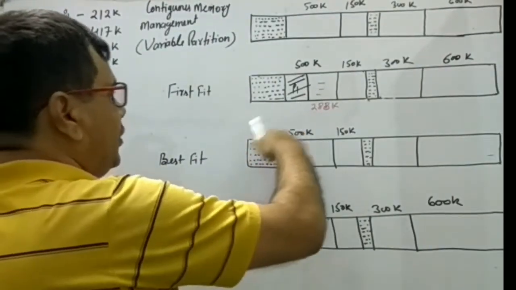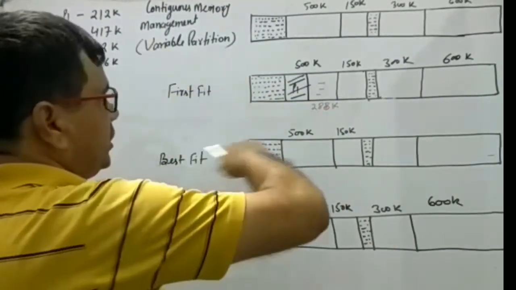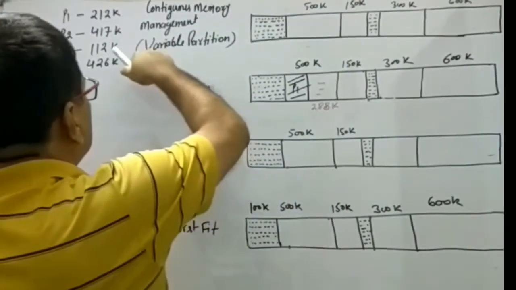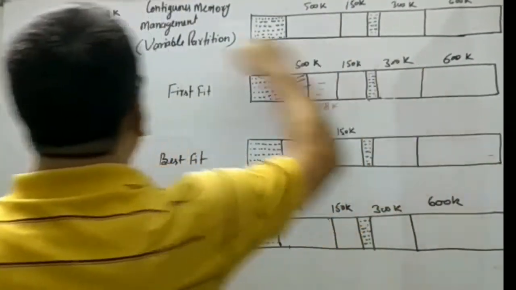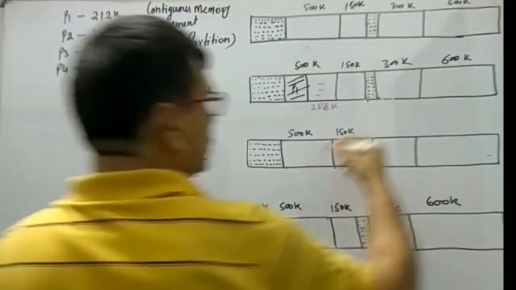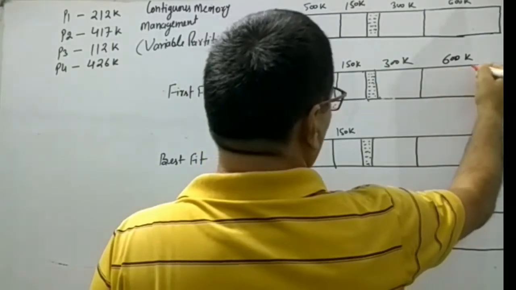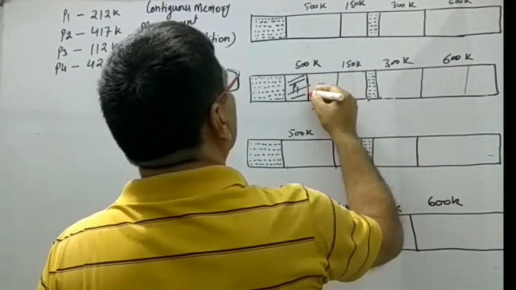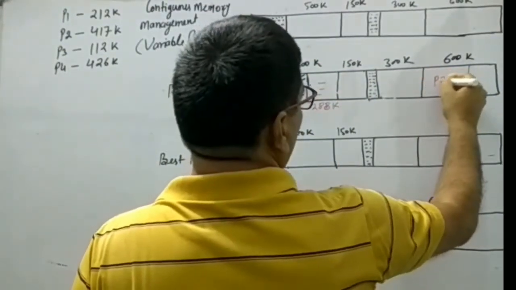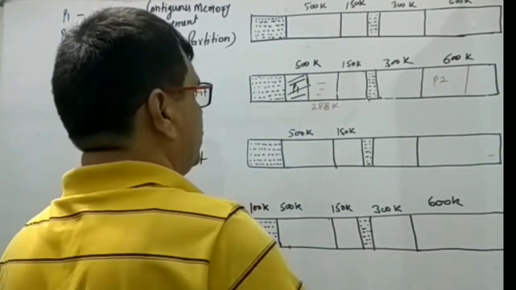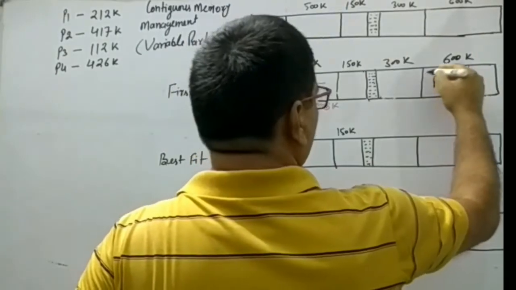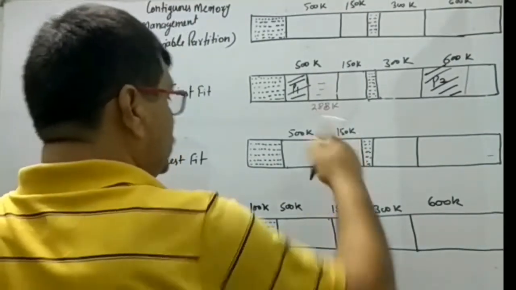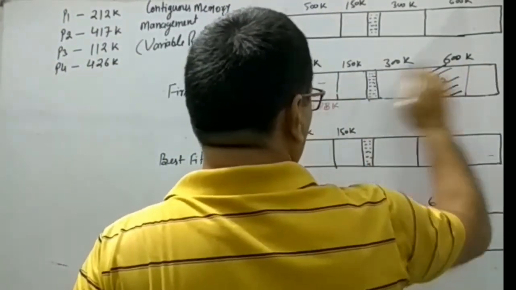The 288K cannot accommodate 417K, 150K cannot, 300K cannot accommodate it, and 600K can accommodate process P2 of 417K. So process P2 is accommodated into the 600K hole, and the rest of the space is available for further processes.